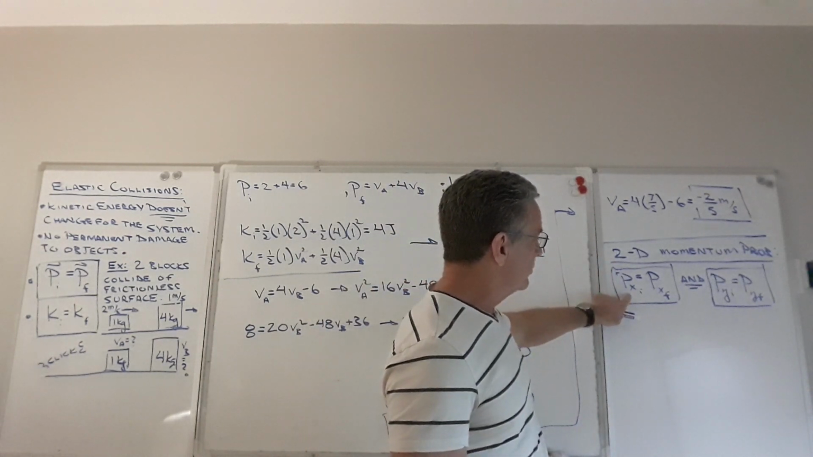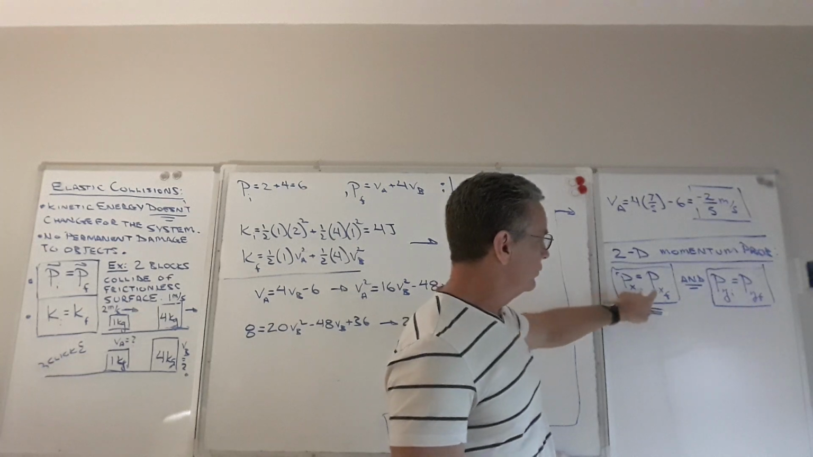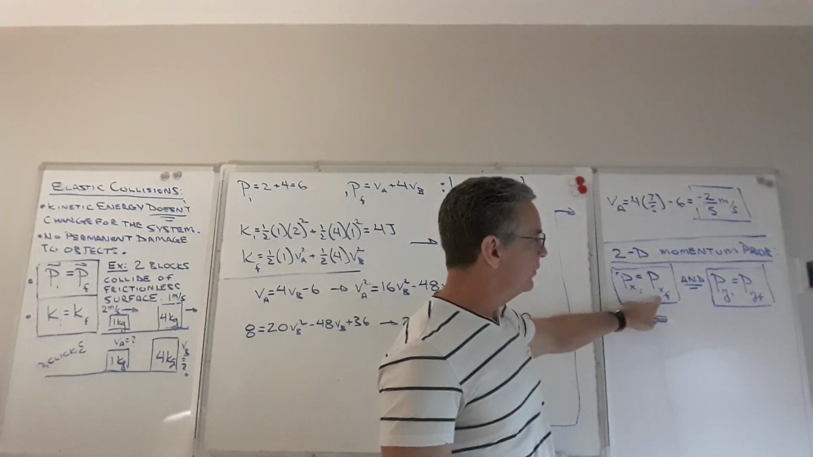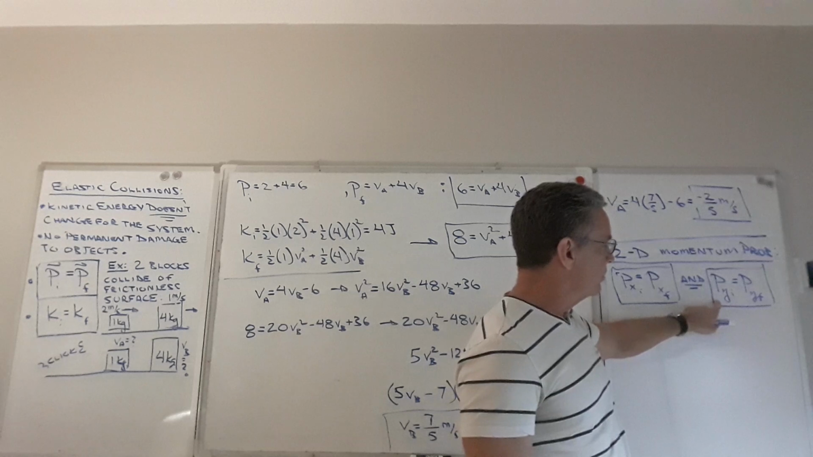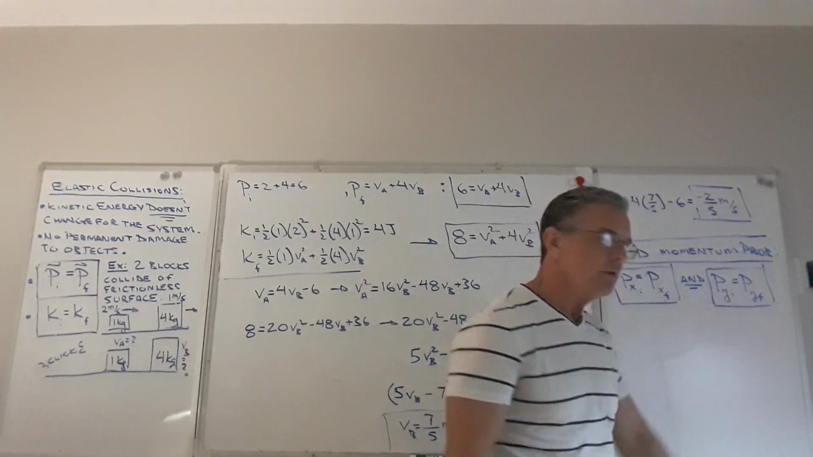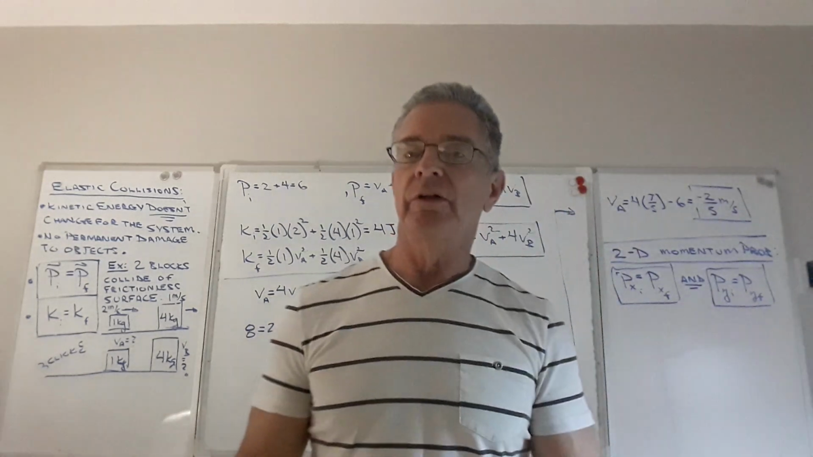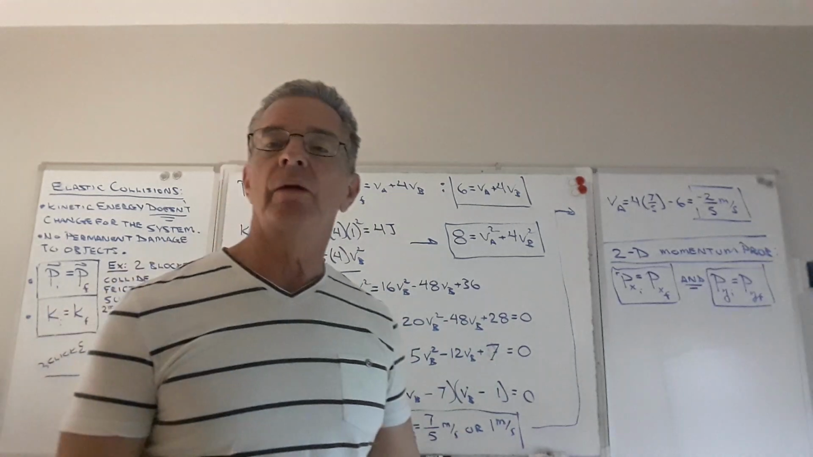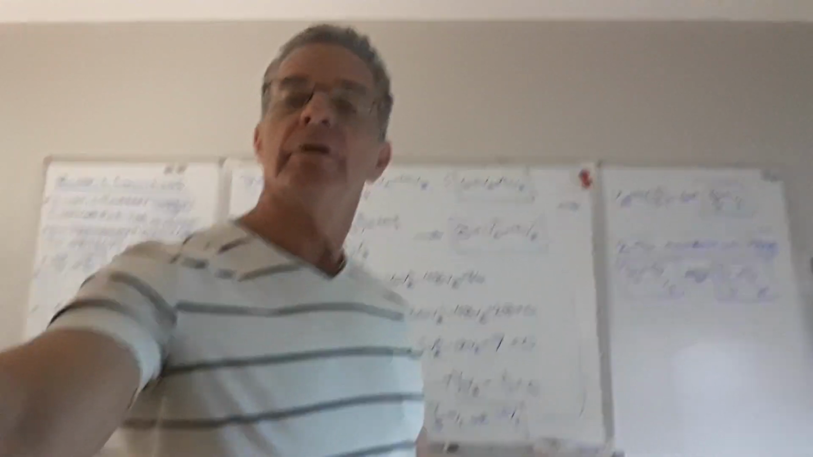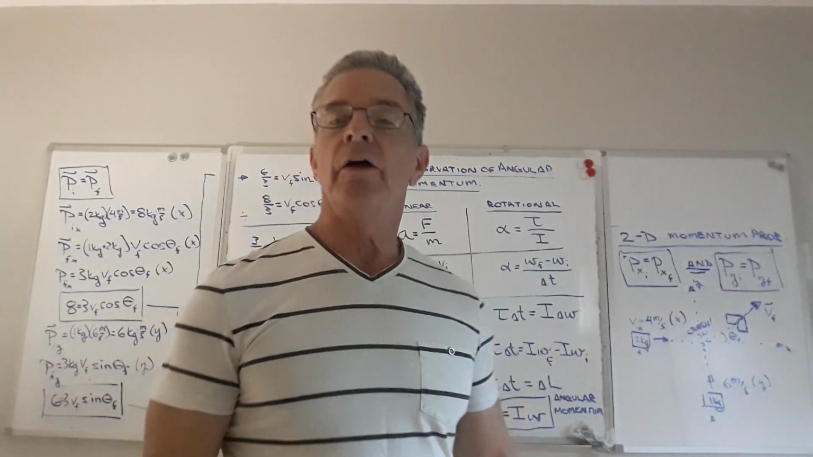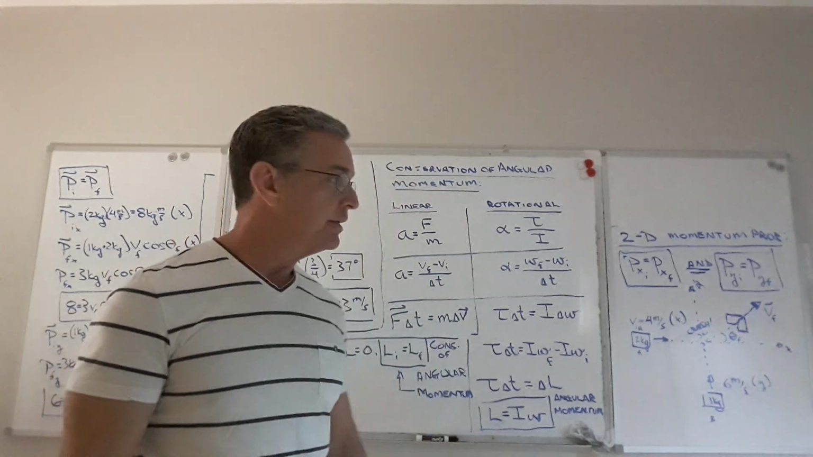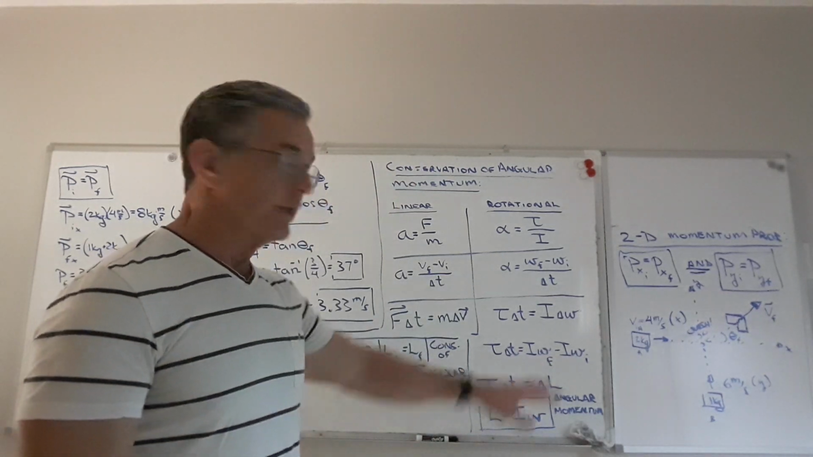The x component momentum before the collision is equal to the x component momentum after, and the y component momentum before the collision is equal to the y component momentum after the collision. We're going to use that in the next problem. Now, the 2-dimensional problem that I have in mind is over here.